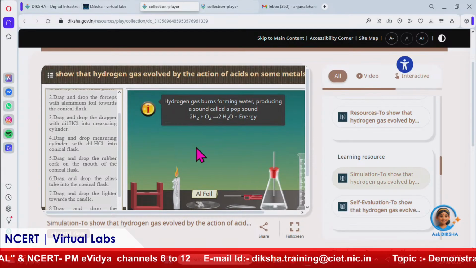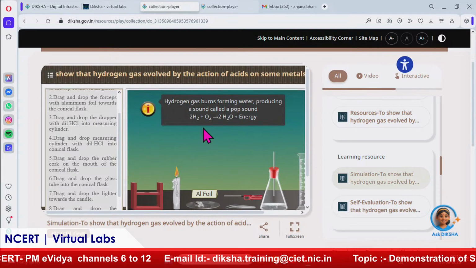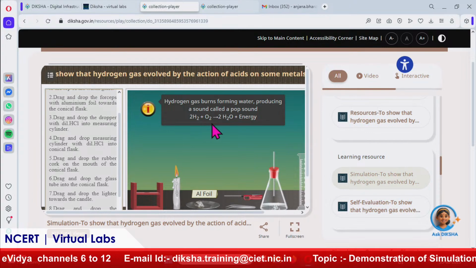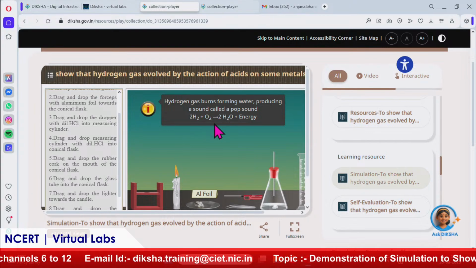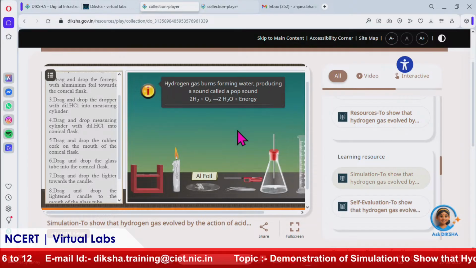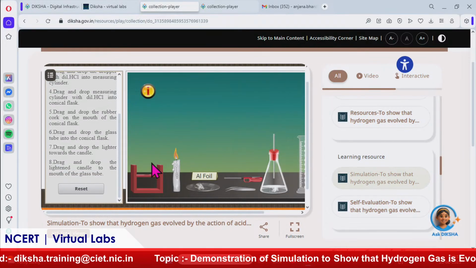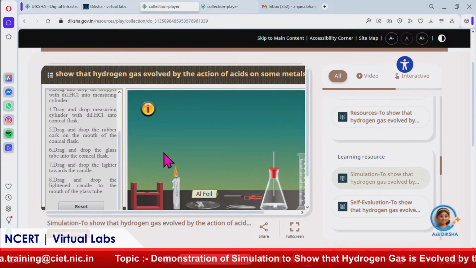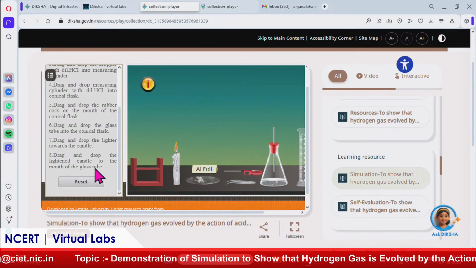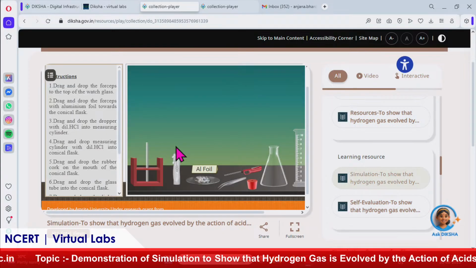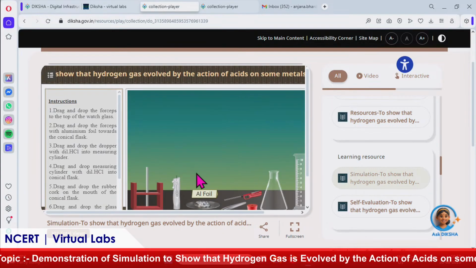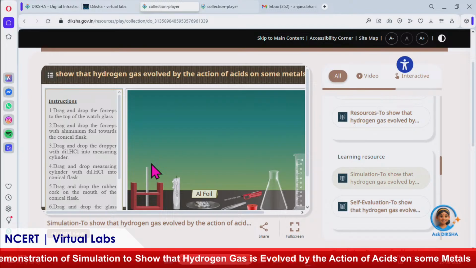And the reaction here is that the hydrogen gas which evolved is oxidized with the oxygen, and water evolves along with energy. Okay. So now you follow the instructions and perform these steps. If we want, we can reset the experiment. If at any step we get stuck and want to perform it again, then we can restart it also.